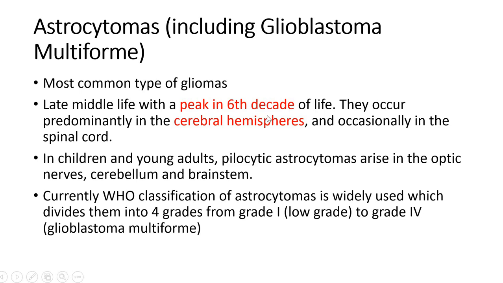Whenever you are writing about any tumor, the first important thing is the age of presentation, okay? Because there are certain tumors which occur in the elderly, certain in adults, and certain in children. So the age of the patient is very important to help us think what the tumor could be. Second is the location, okay? In the brain, where is it placed? Whether it's in the cerebral hemispheres or in the ventricles, where is it? It is very important to know the location, because based on the location the patient will present. So with the symptoms, we can get to know, depending on that, the patient will have a symptomatology.